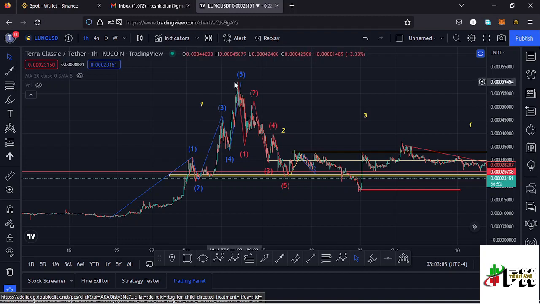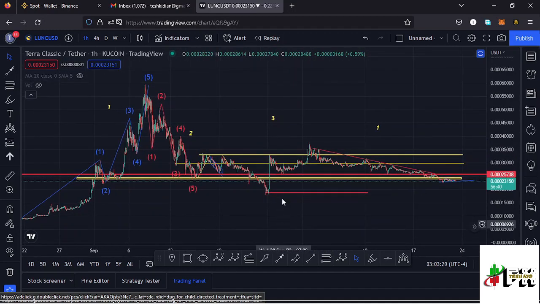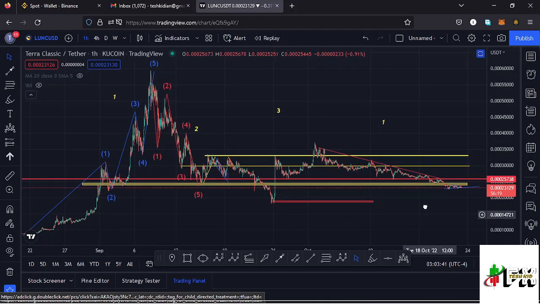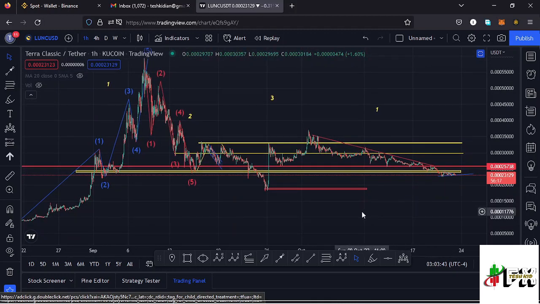is the formation of a higher Elliott wave count 2, and I believe that is what we are seeing over here in this movement right here, making our low for that second wave at around the $0.00018 mark. And having seen the formation of a higher Elliott wave count 2, whatever we expect next is the formation of a higher Elliott wave count 3, and I believe that is what is in formation here on the Lunc chart.